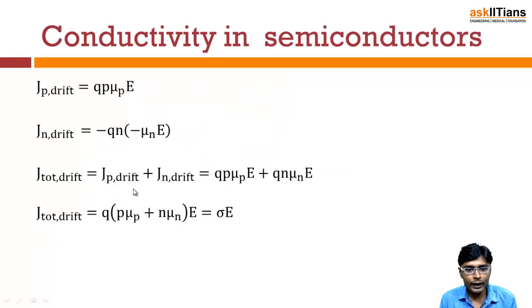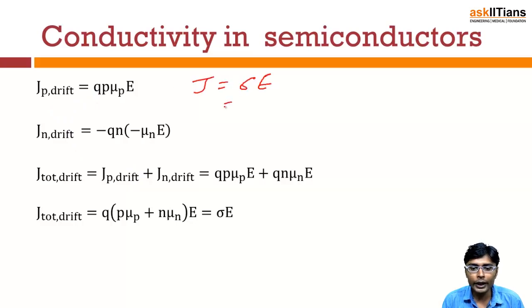Now let's see the conductivity in semiconductors. Since we know that the current density is equal to rho into E, and rho is equal to n q mu, where n is the concentration, q is the charge, and mu is the mobility, right? If we talk about the p type semiconductor, the concentration will be the hole concentration, that is p, and the mobility will be due to the holes, that is the hole mobility. So this becomes q into p into mu p into E.